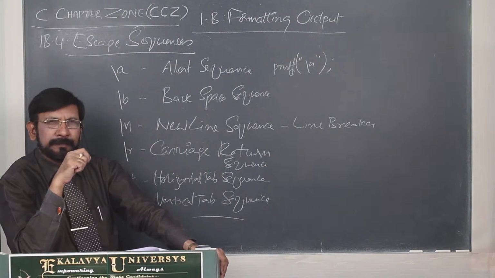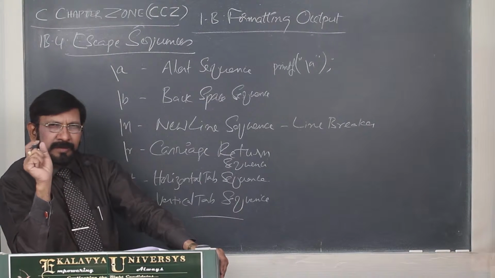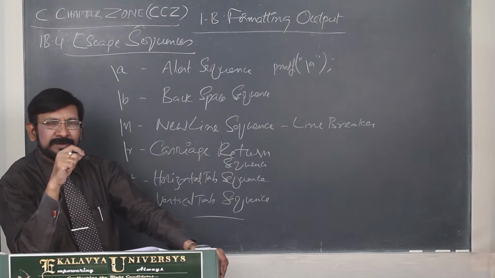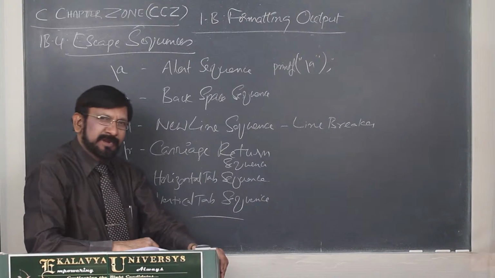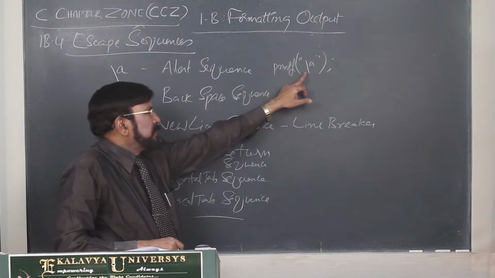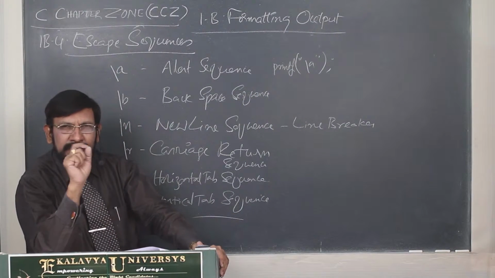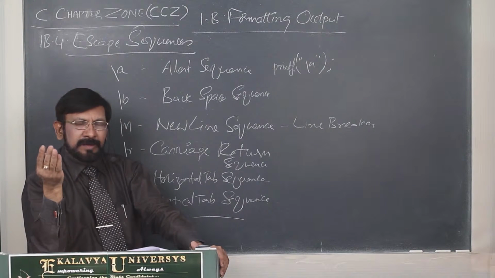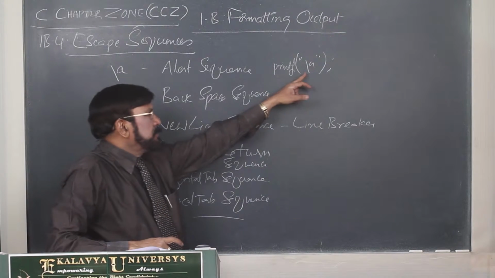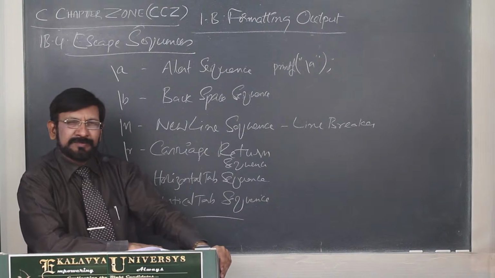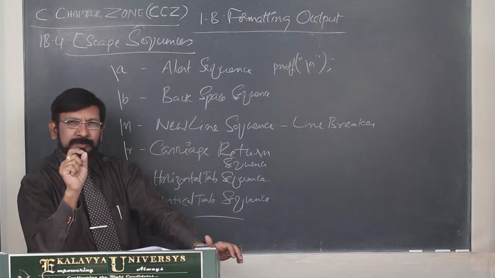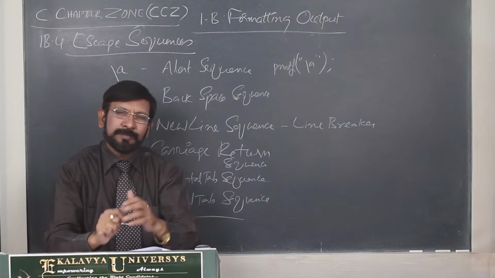Actually, in some programming, you require some beep sound. Then how can you produce that? For producing that, C developers provide this sequence as part of the escape sequences. If you write printf backslash a, a fraction of beep sound will come. And if you want a bigger beep sound, bigger means just seconds only, then you write a number of alert sequences, and by that you can get a longer beep sound. Longer beep sound also in seconds only, that you remember.